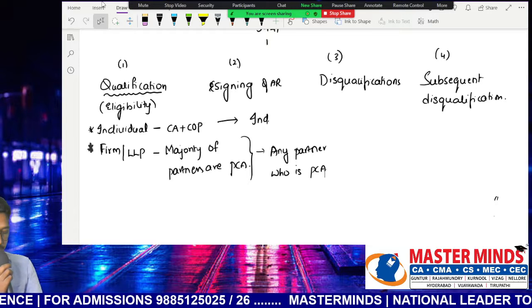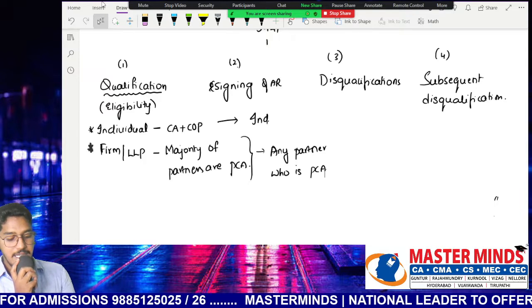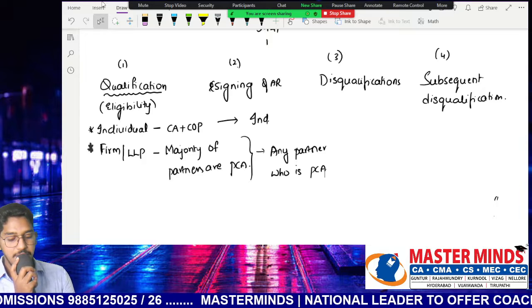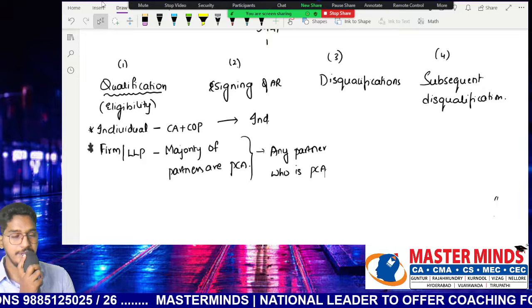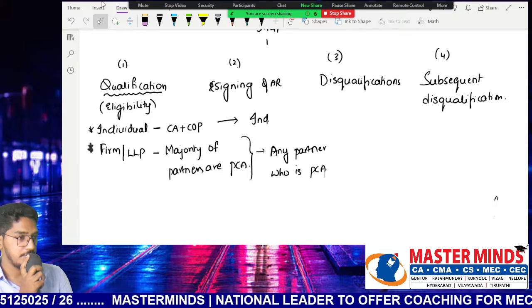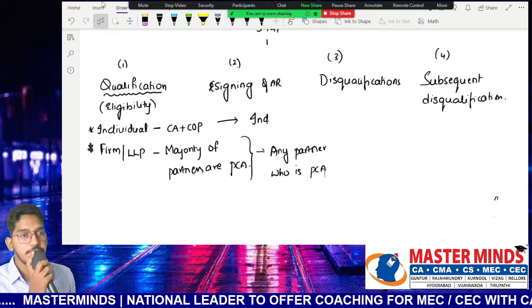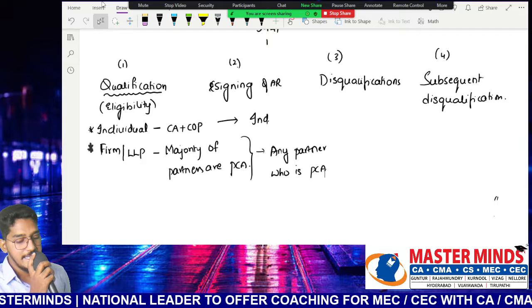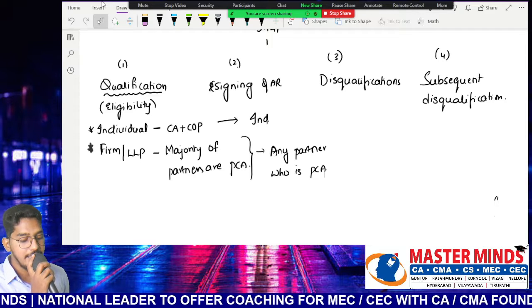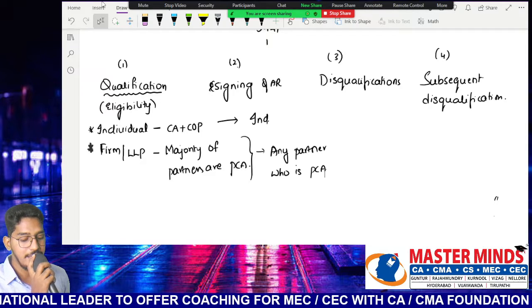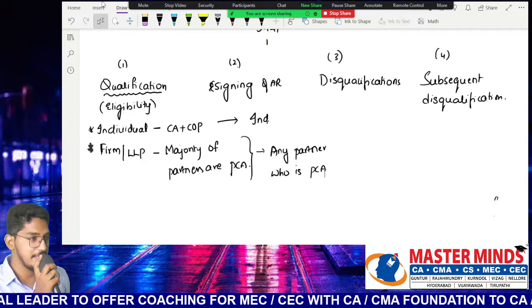So, concept question. If you observe, first concept question: Any partner of an LLP who is appointed as an auditor of a company can sign the audit report. Do you agree with that statement? Read the sentence carefully. Any partner of an LLP who is appointed as an auditor of a company can sign the audit report.